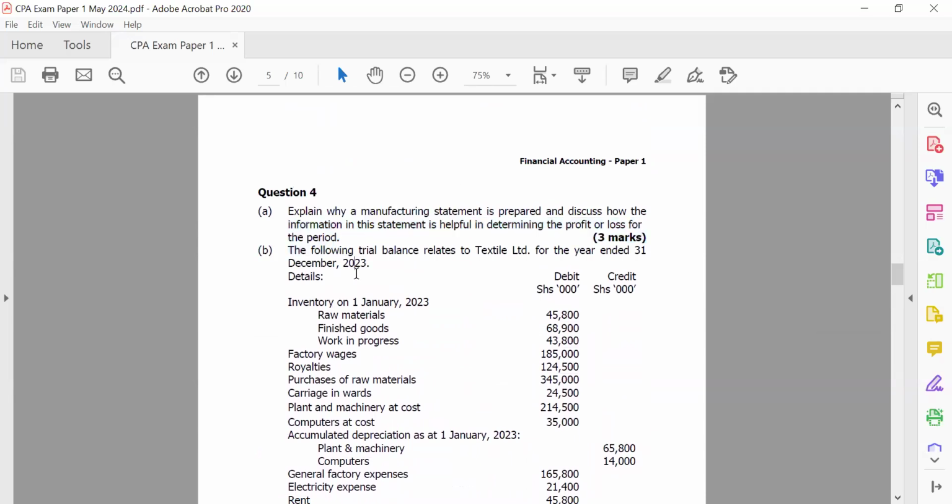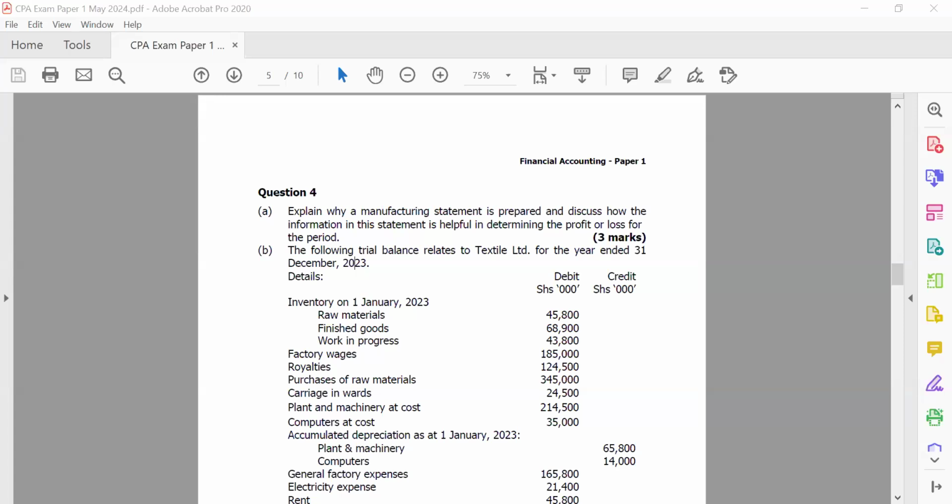basically 3 marks, asking you to explain why a manufacturing statement is prepared. If you've done a preparation of, let's say, a manufacturing statement, then you should be able to know that a manufacturing statement is mostly helpful in helping you determine the cost of production. And by cost of production, we are looking at what you may call your prime costs, or direct costs, and then the indirect costs, or the indirect manufacturing costs.